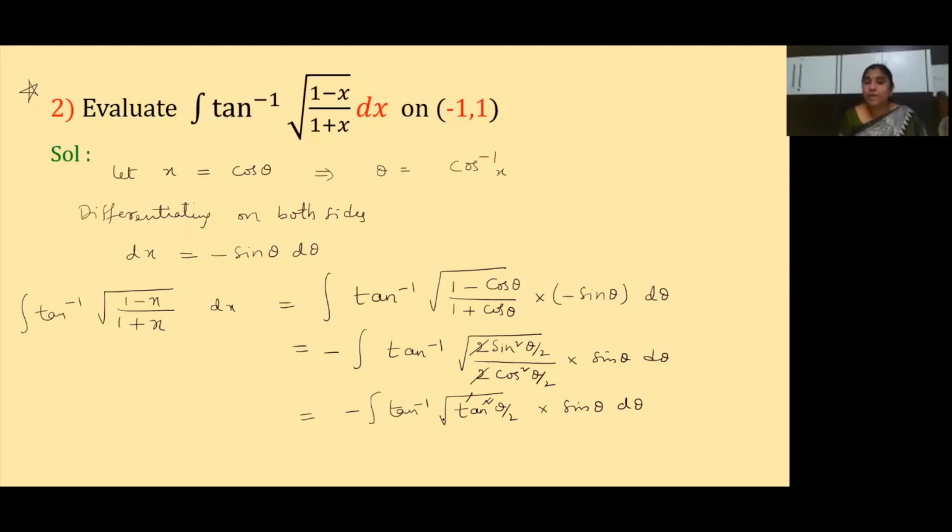Minus of tan inverse of tan theta by 2 is left, into sin theta d theta. Now, tan inverse of tan is cancelled. What is left? Theta by 2 into sin theta d theta.